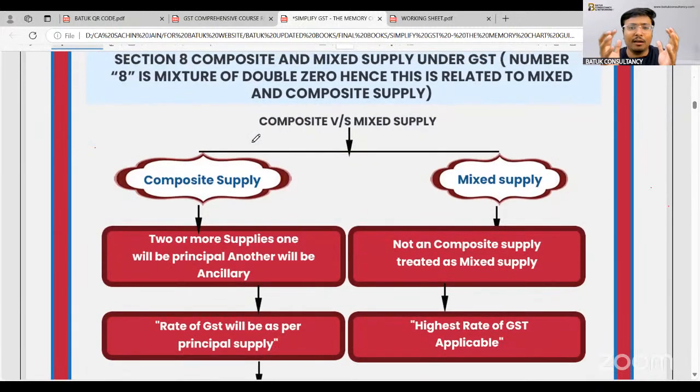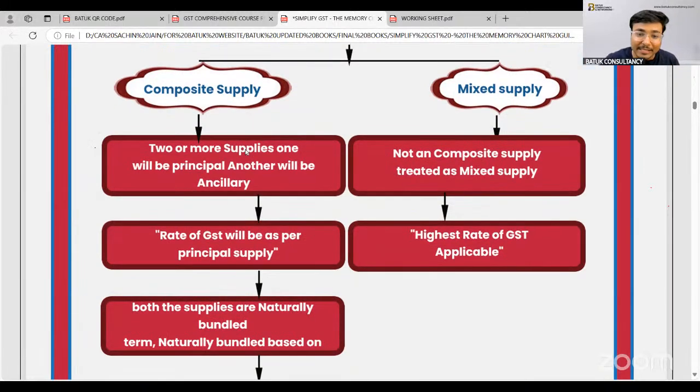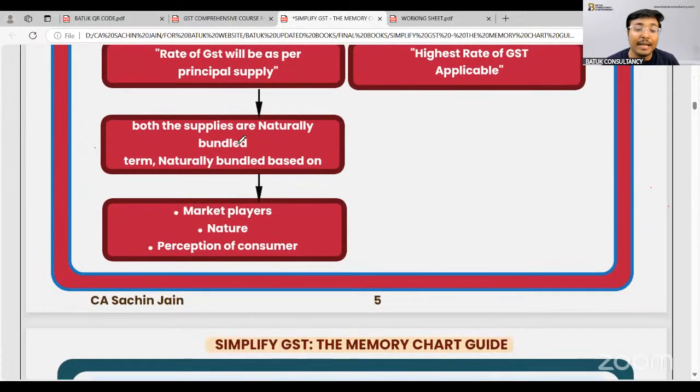Because sir, whenever we learn anything with logic, in that case it will stay in our brain for a very long time. That is the purpose of this specific course. Composite supply: 2 or more supplies, one will be the principal supply, another will be the ancillary supply. The rate of GST will be applicable as per the principal supply. Both are naturally bundled. Just for an example, an air conditioner and the installation thereof, a mobile and the charger thereof, these are composite supplies. Mixed supply: if it is not a composite supply, it will be treated as a mixed supply. The highest rate of GST will be applicable.